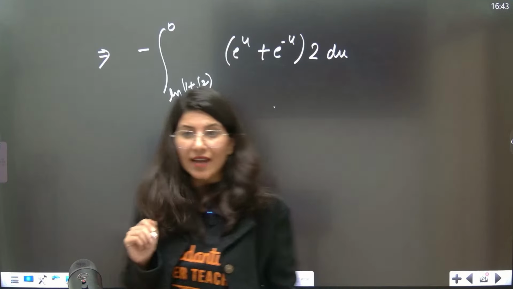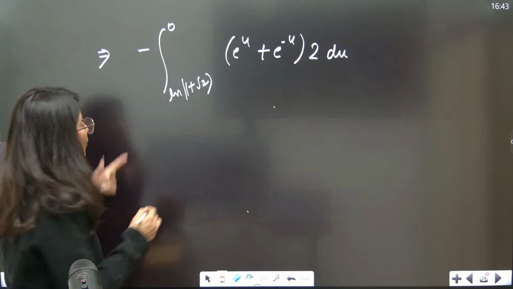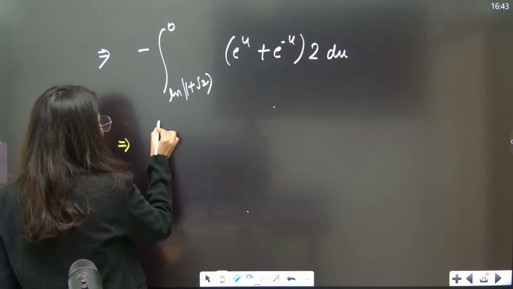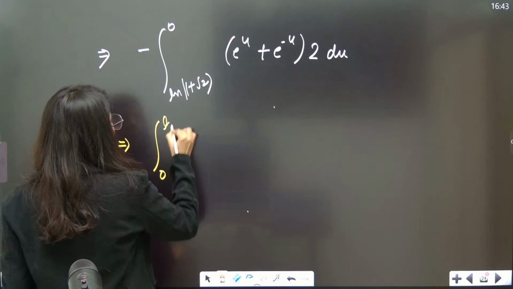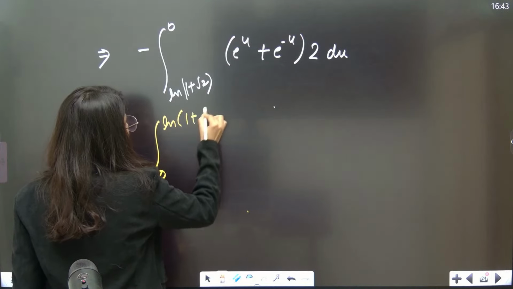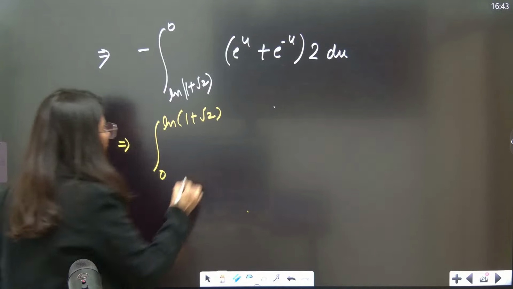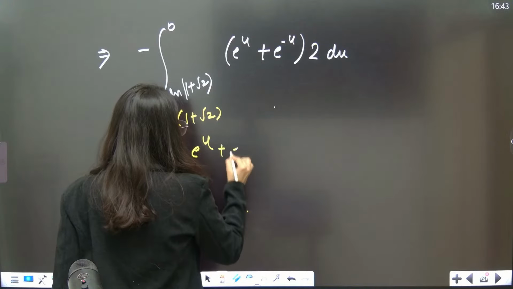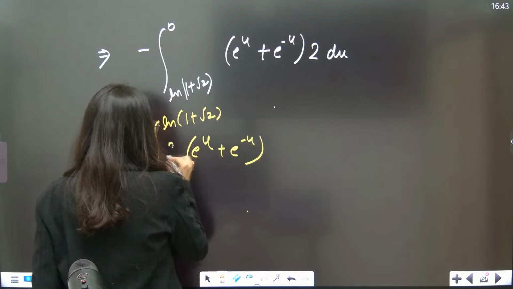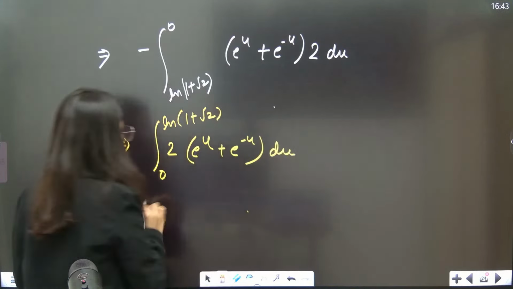Now, understand. See, the negative sign you have to flip. To flip the negative sign, use the property: interchange your upper and lower limit. This negative sign will be gone. This is e power u plus e power minus u, and this is 2, and this is du. So now this is your integral.